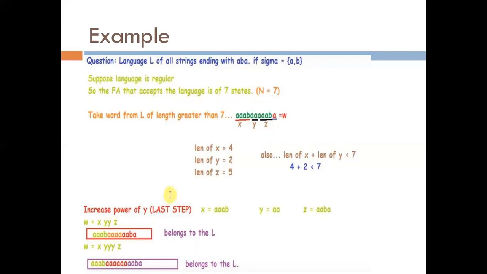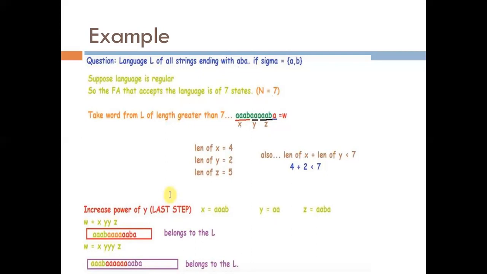We have divided the string into 3 parts: X, Y, Z. X is equal to AAAB, Y is equal to AA, and Z is equal to AAABA. So here the length of X is 4, the length of Y is 2, and the length of Z is 5.